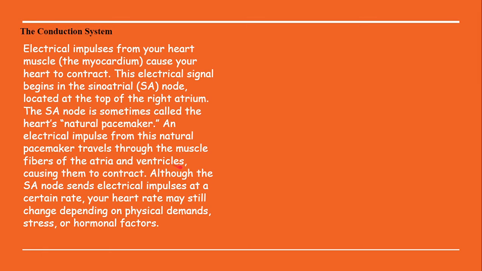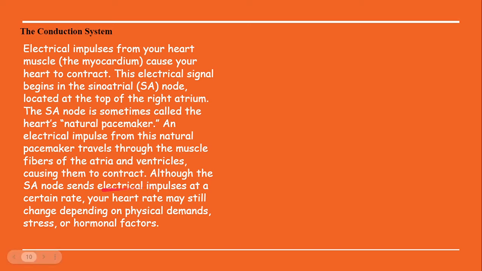If you are asking me about muscle fibers, your heart is made up of cardiac muscles. All muscles have fibers. So in cardiac muscles, specific kinds of fibers are present, and the electrical impulses travel through those fibers of the cardiac muscles, causing them to contract.